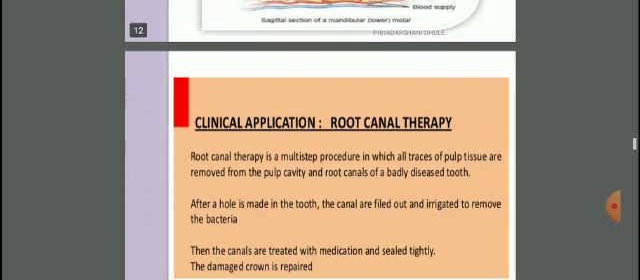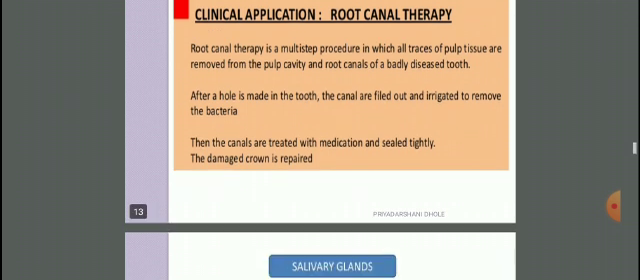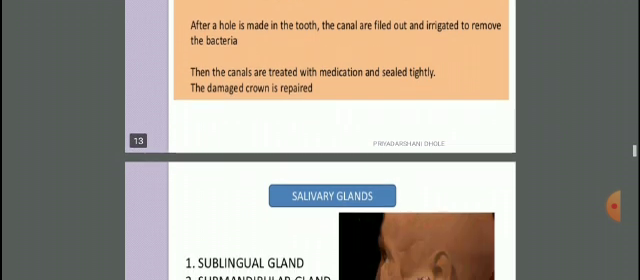Clinical application: root canal therapy. Root canal therapy is a multi-step procedure in which all traces of pulp tissue are removed from the pulp cavity and root canals of a badly diseased tooth. After a hole is made in the tooth, the canals are filled and irrigated to remove the bacteria, and then the canals are treated with medication and sealed tightly, and the damaged crown is repaired. This is the root canal therapy.